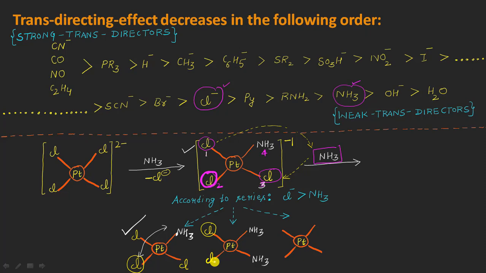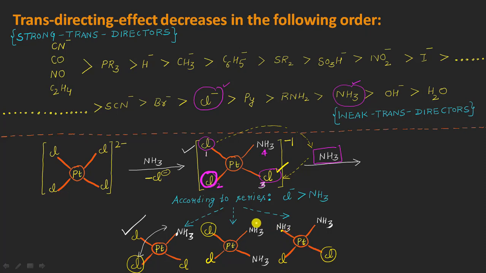And now let me say that the third possibility is what? If the third chloride ion is directing the incoming ammonia molecule to occupy a position trans to itself, what will happen is that here is my third chloride ion, and the position trans to this chloride ion is this position here. And if the ammonia will be occupying this position after the reaction, I will be having this type of situation in which we will be having chlorine here on this side, another chlorine here, and one ammonia and the second ammonia here, right?